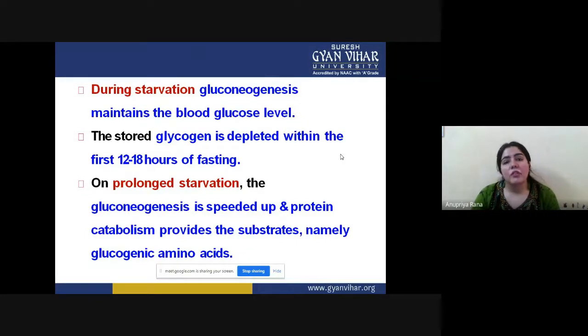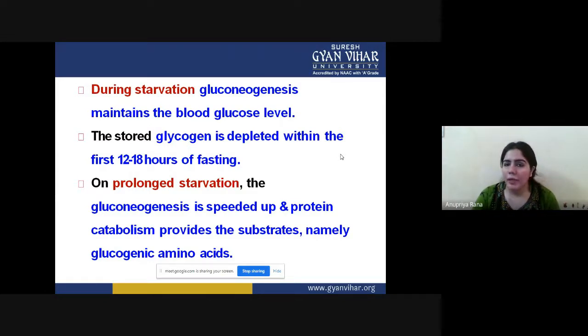When the starvation is long, like if someone is fasting for 2, 3, or 4 days and hasn't eaten anything, no protein is getting into the body either. So gluconeogenesis is speeded up. It works very fast and even breaks down proteins. The amino acids formed at that time are called glucogenic amino acids.